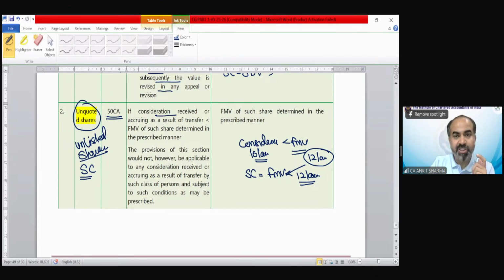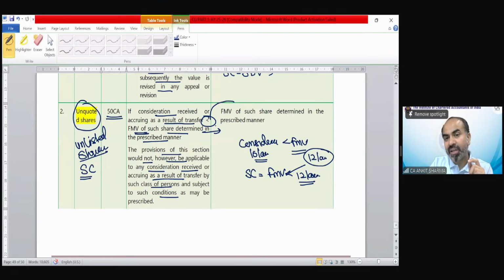If consideration received or accruing as a result of transfer is less than the FMV of such shares, determined in the prescribed manner, then the provision of this section would apply. It would not, however, be applicable to any consideration received or accruing as a result of transfer by a specified person and subject to such conditions. So in that case, what would be my sale consideration? FMV of such shares as determined in the prescribed manner is going to be your sale consideration.